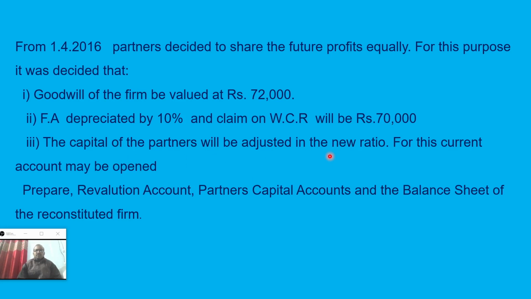So it will be 1:1:1:1 ratio, and for this the current account may be opened. To make this adjustment, sometimes cash can be withdrawn. If there is a shortage, then cash can be contributed, but in these cases, instead of cash, we have to take the help of current account. Whichever partner has a shortage will be put in the current account. Now we have to prepare revaluation account, partners' capital account and balance sheet. In rough work we can pass the journal entries directly, then roughly we can pass the journal entries. But ultimately these ledgers you have to show as per requirement.